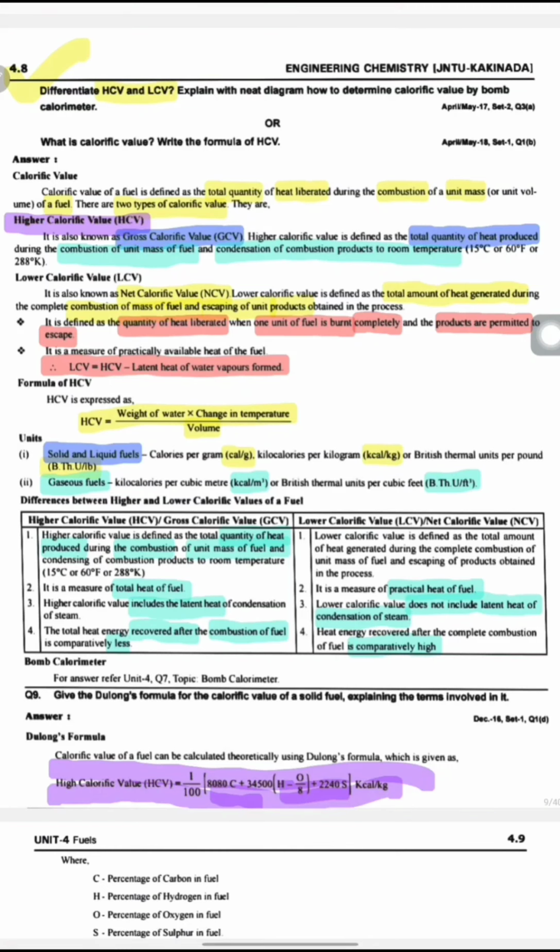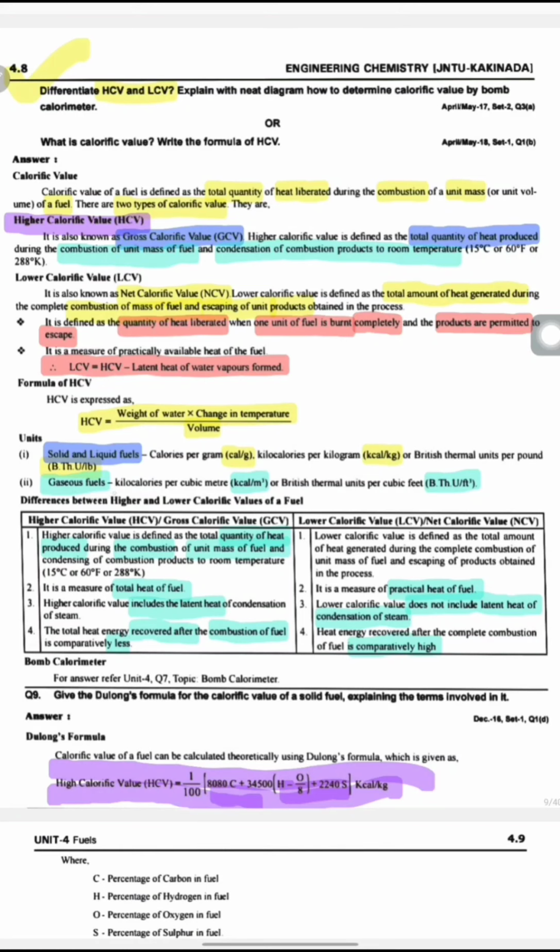Units: solids and liquid fuels. For solids and liquid fuels, the units of HCV or LCV are generally taken as calories per gram (cal per g), or kilocalories per kilogram, or British thermal units per pound, BTU per lb, where B is for British, TH for thermal, U for units, and lb means pound.